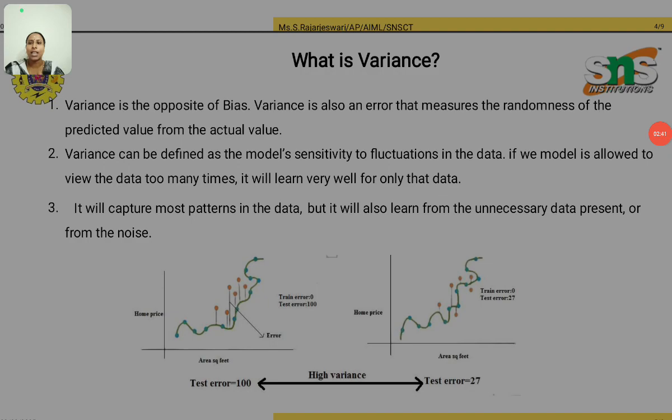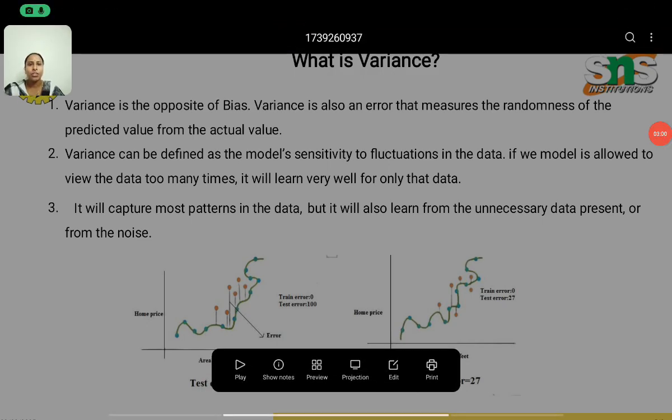If the model is allowed to view the data too many times, it will learn very well for only that data. It will capture most patterns in the data, but it will also learn from the unnecessary data or the noise. This is the basic idea of variance.